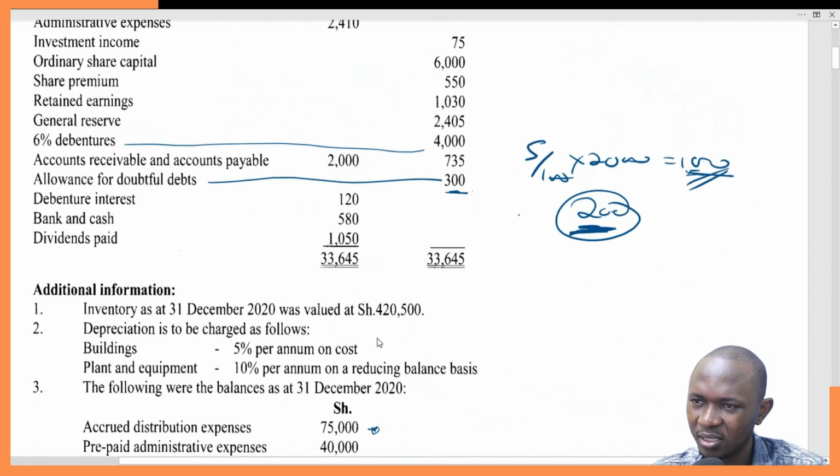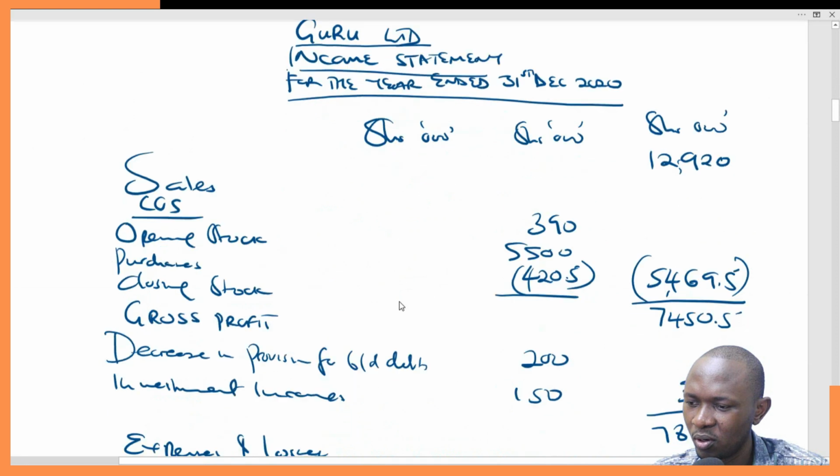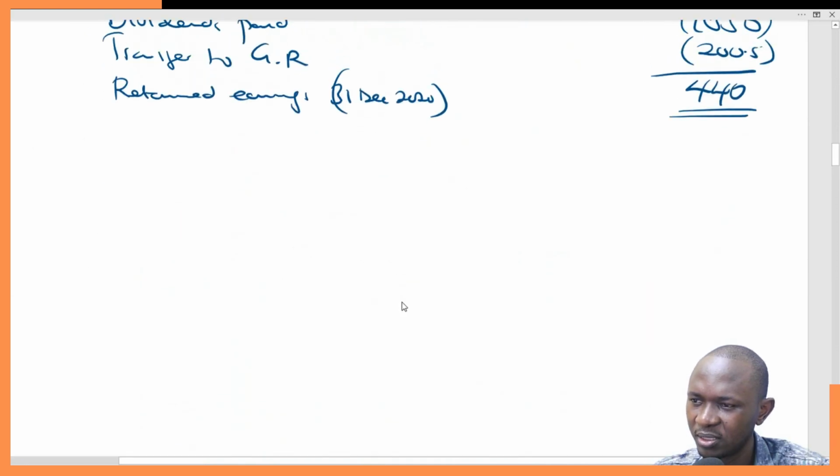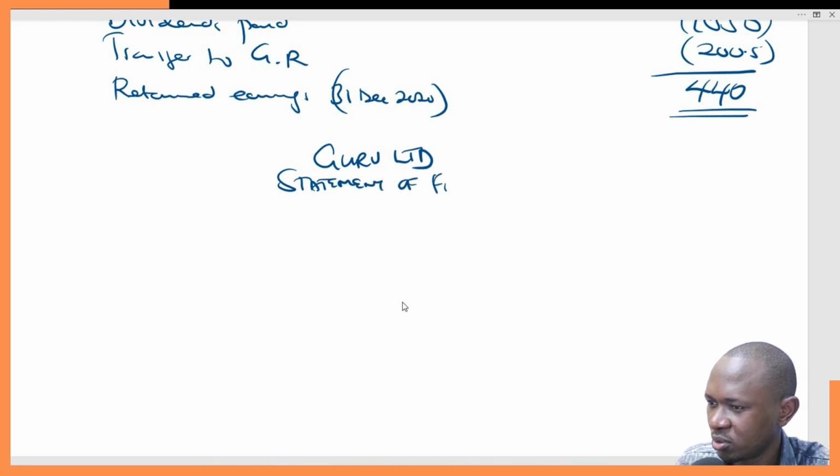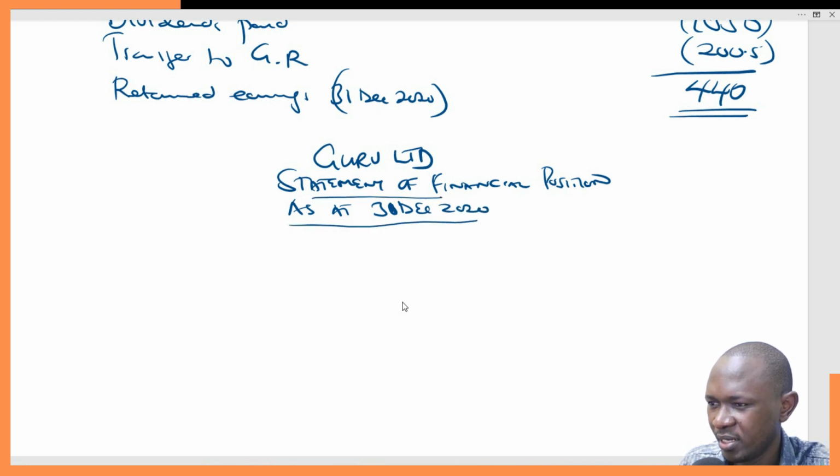We'll go to the second part, and we'll also say Guru Limited, second part. Let's just start from here. So the second part is Guru Limited. Statement of financial position as at 31st Dec 2020, like that. So we underline this, and as usual we have the three columns.